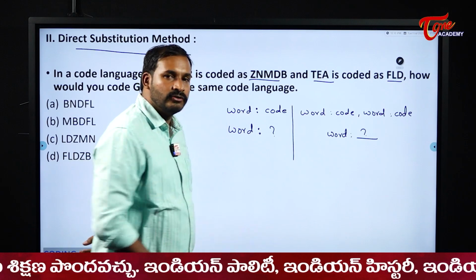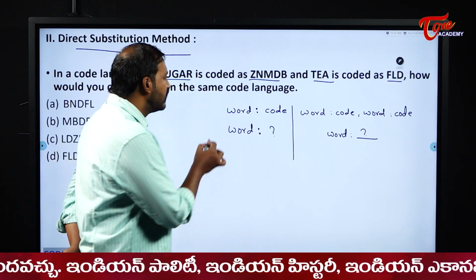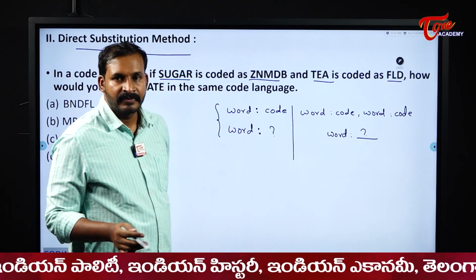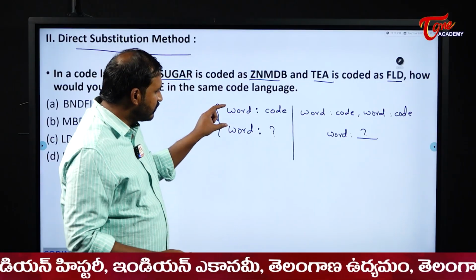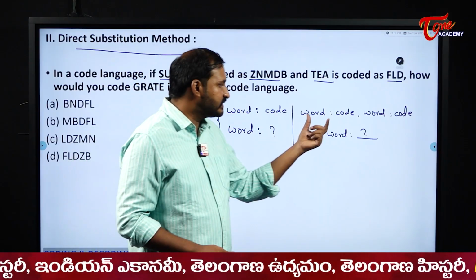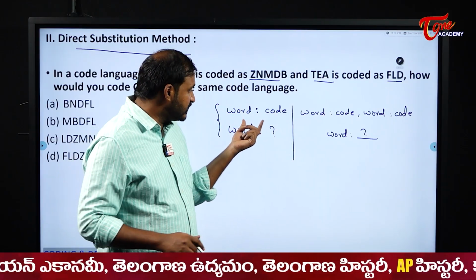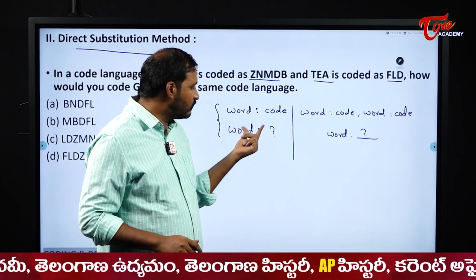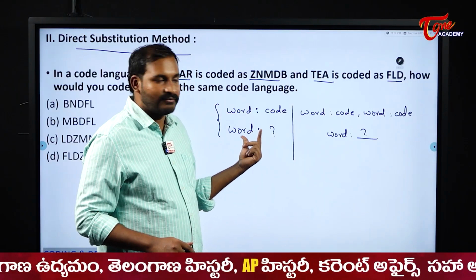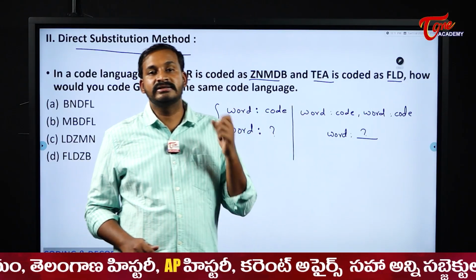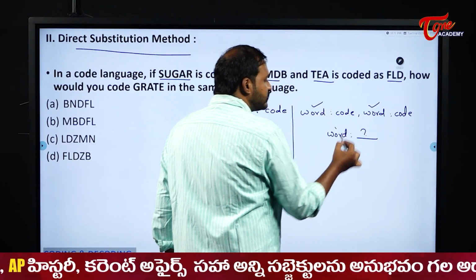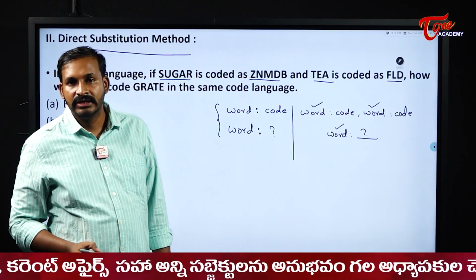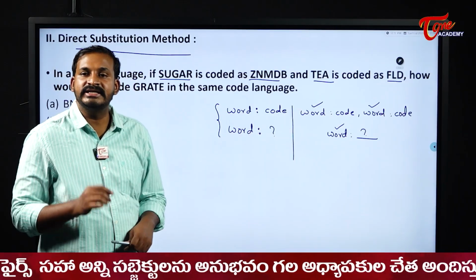See here, students, usually in the coding and decoding concept, whether it is simple arrangement or pattern shuffling or anything else, they will give us only one word and one code, and they will ask us the code for another word. But in the case of direct coding, they will give us 2 words and ask us to code a third word.